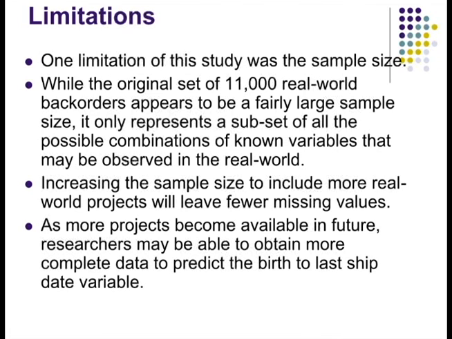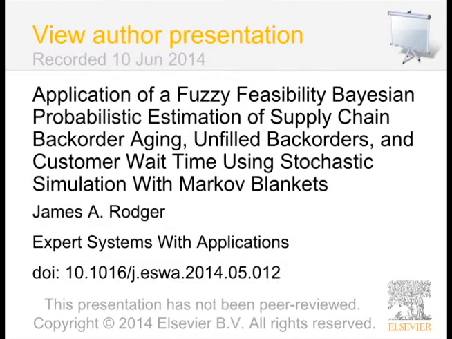So again, if we decrease a PLT and decrease the ALT, the birth to last ship date should decrease as well. Even the Bayes showed this, the regression showed this, and now the fuzzy logic can be used to prove this point as well.